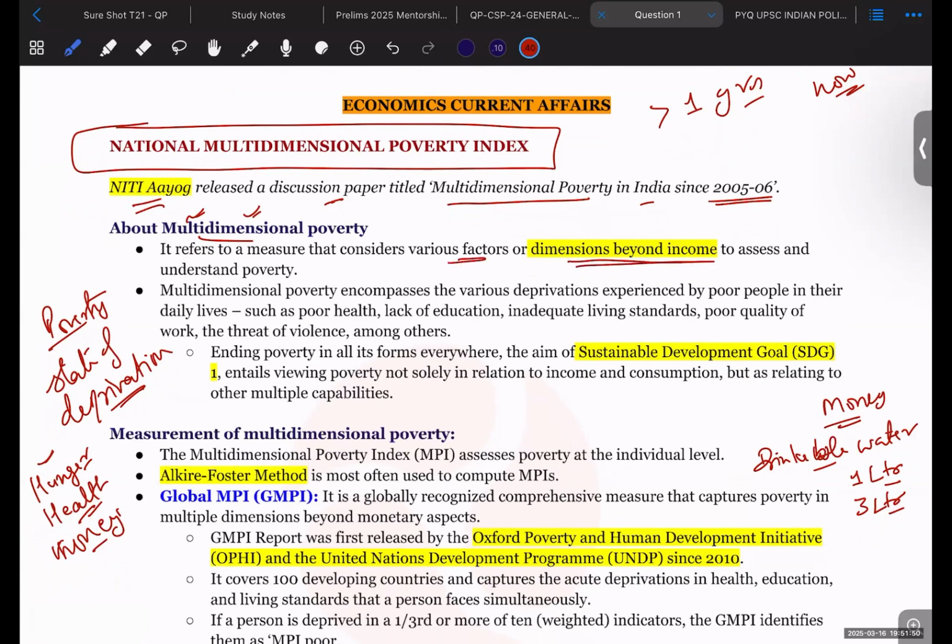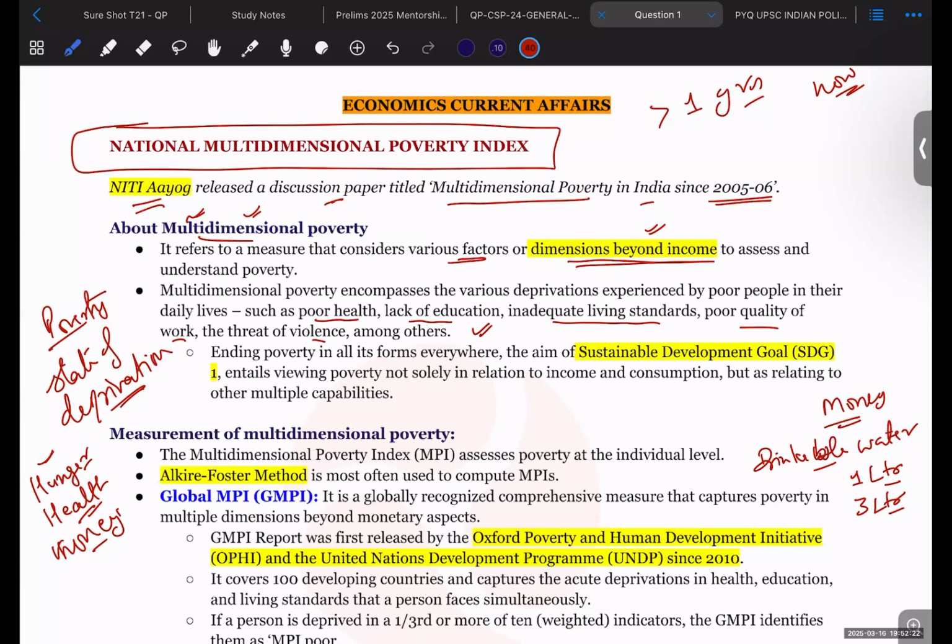So not only income, but there are many other dimensions which should be considered in order to assess multidimensional poverty. Now, what are the different dimensions? Those dimensions can be poor health, lack of education, inadequate living standards, poor quality of work, or violence, among others. These are some of the indicators which can be assessed in order to determine if a person is in poverty or not.